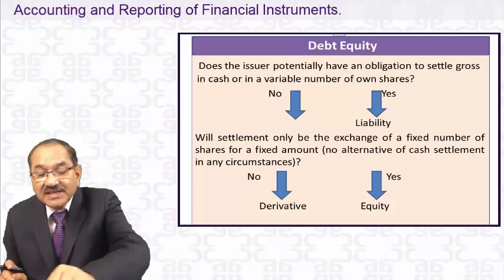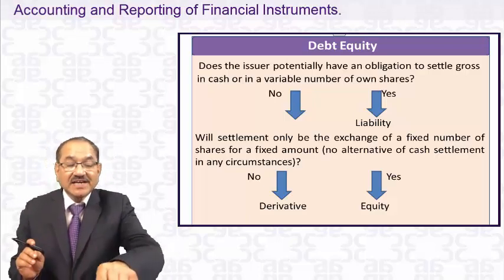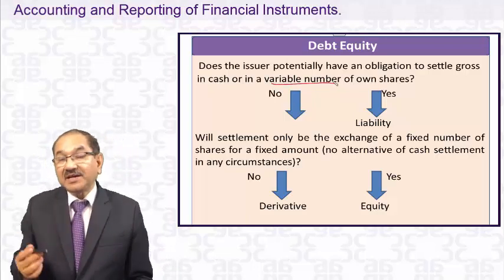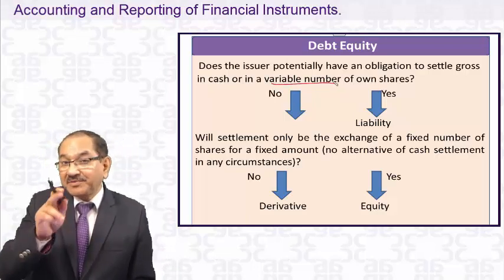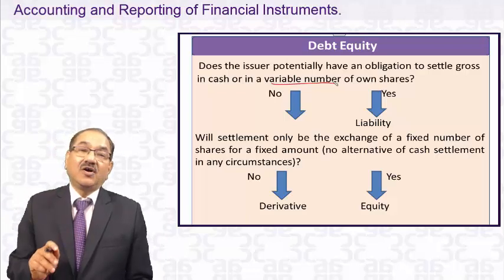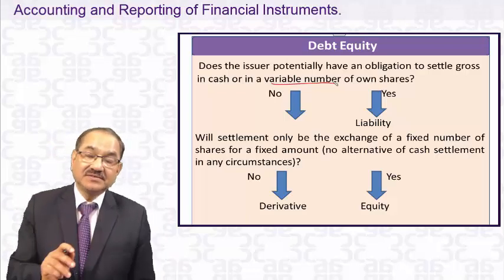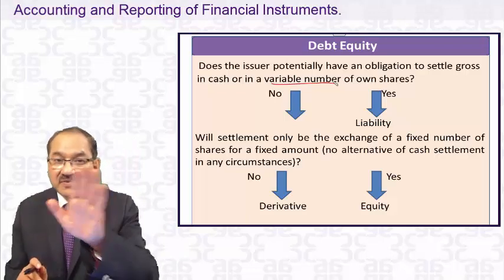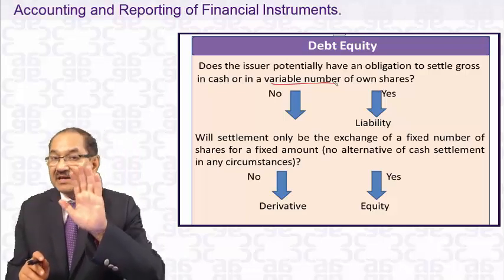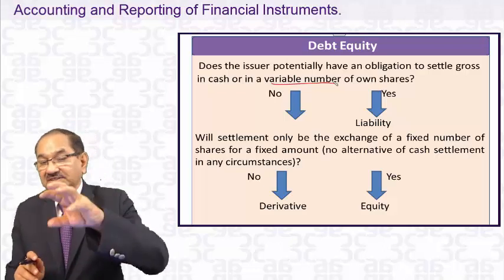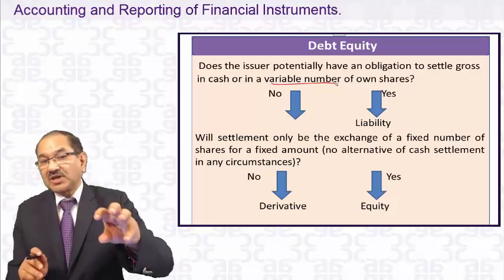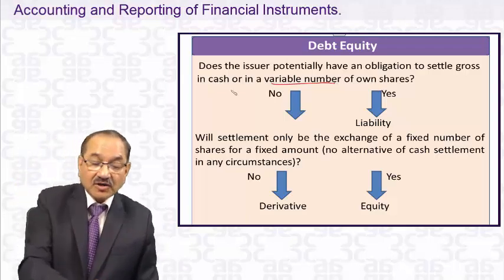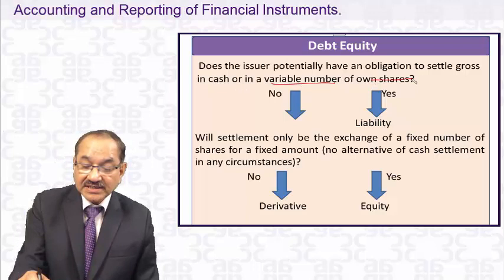When we say a variable number of shares, it is because at the time of the sale on 1st July 2014, the number of shares was not fixed. It was variable. It was fixed only on 31st December 2014, which was the settlement date.